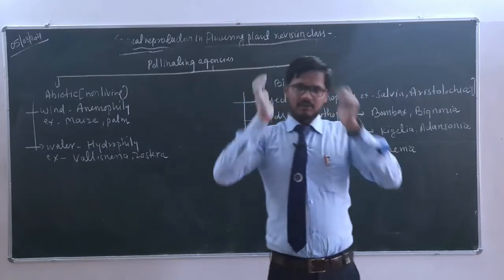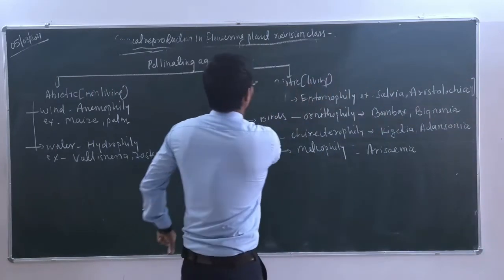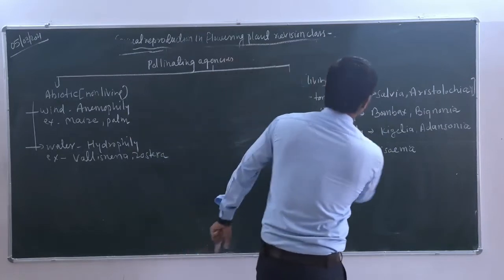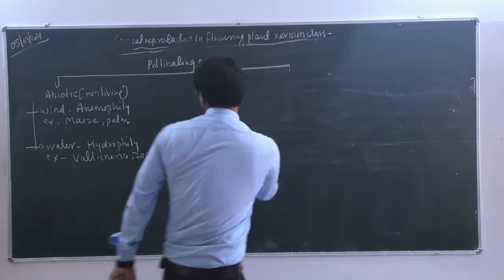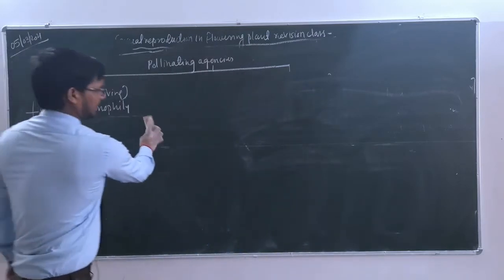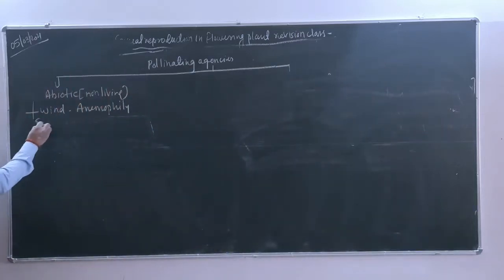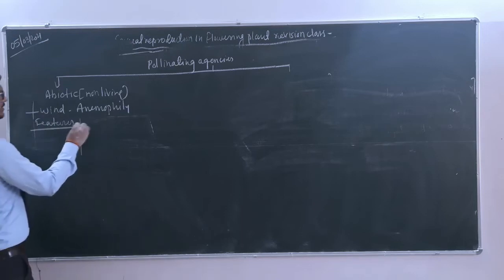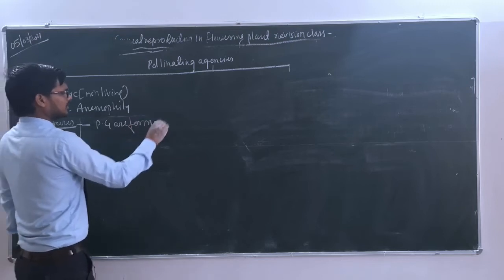Okay, so we will discuss one by one, starting with abiotic agency, and the first agency will be termed anemophily. And we are going to observe what are the certain modifications in the case of anemophilous flowers. So here we will discuss what are the features of the anemophilous flowers. Feature number one, pollen grains are formed in huge amount.